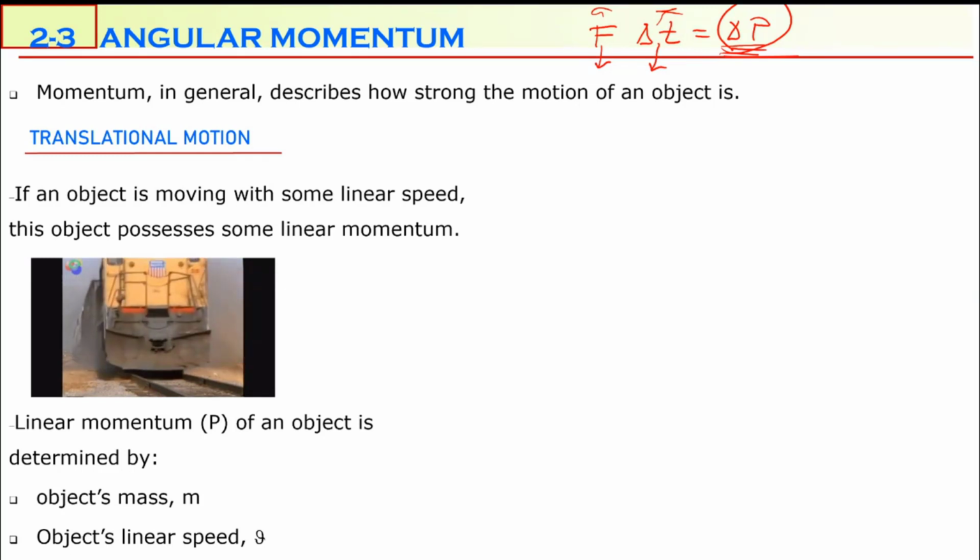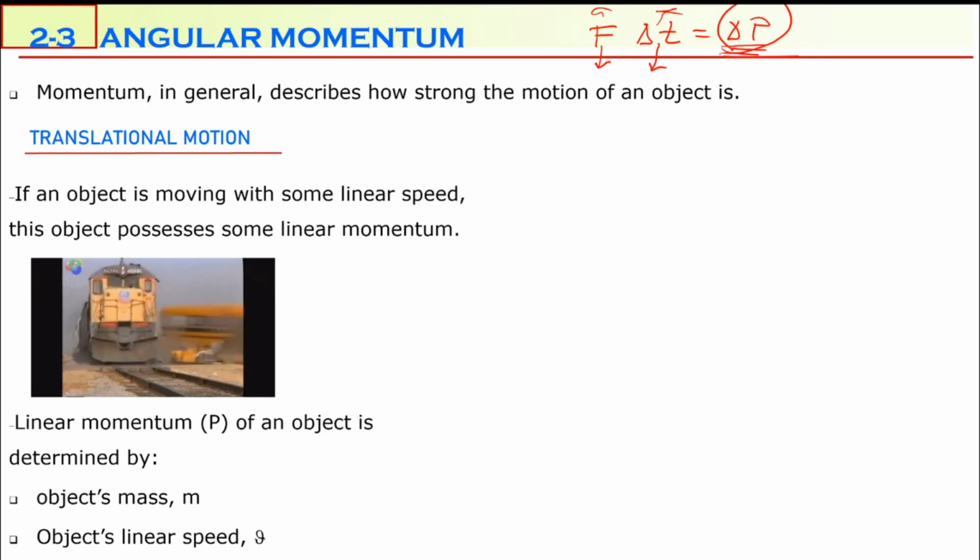Momentum also defines how difficult it is to stop an object's motion. For example, the truck has a greater momentum than the automobile because the truck has a greater mass. So if an object has a greater mass, it has a greater momentum. That's why it's harder to stop the truck than the automobile. The second case: assume that there are two identical automobiles.